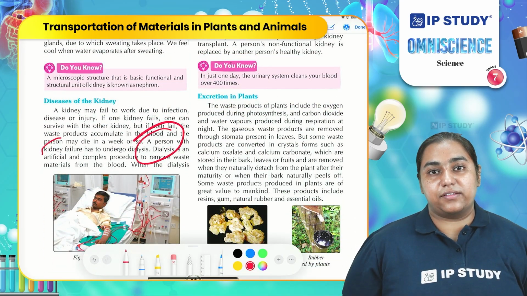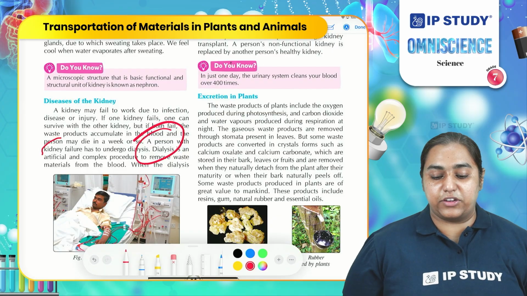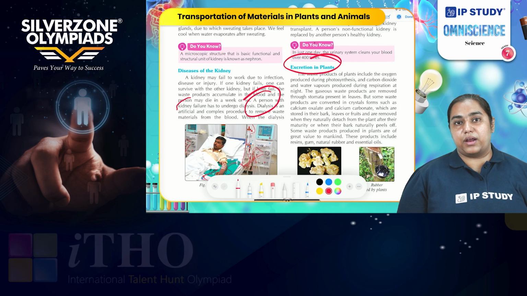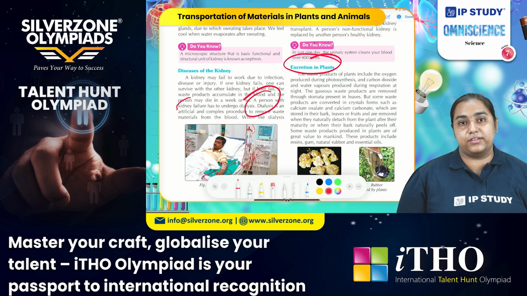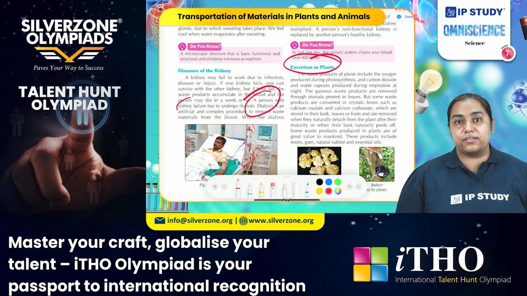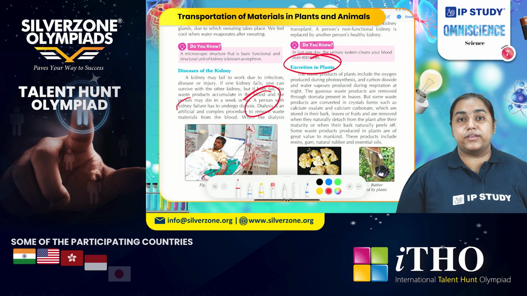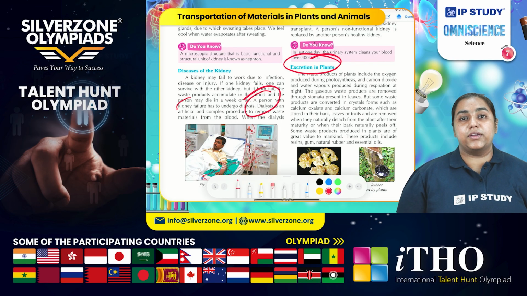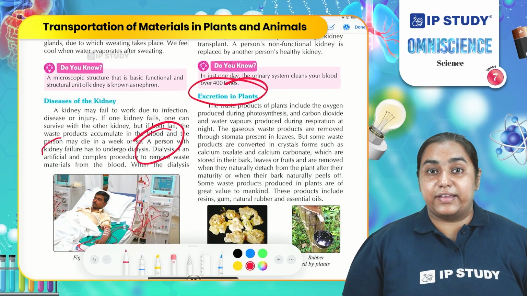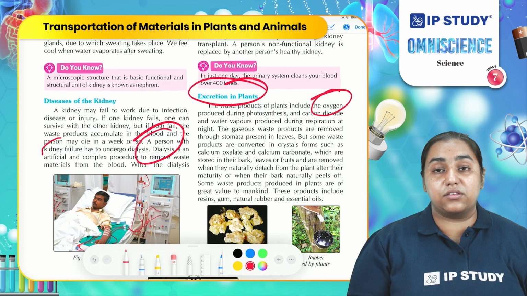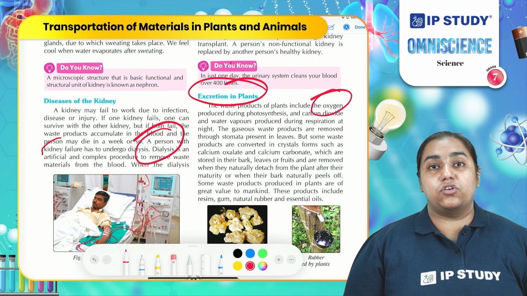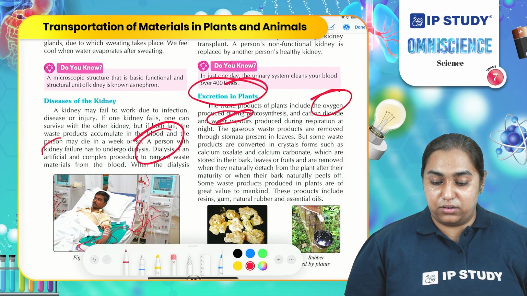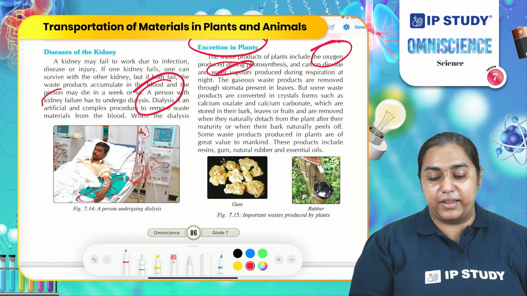Now that you are aware of excretion in animals, let us go to excretion in plants. If I ask you what the common waste material of the plant is, what will you say? Oxygen. In humans, carbon dioxide is the waste material. However, in plants, oxygen is the waste material and carbon dioxide is an important material, because it is utilized in photosynthesis. In that process, oxygen is produced which is not utilized by plants. It is removed through stomata, along with water vapor, in the leaves.